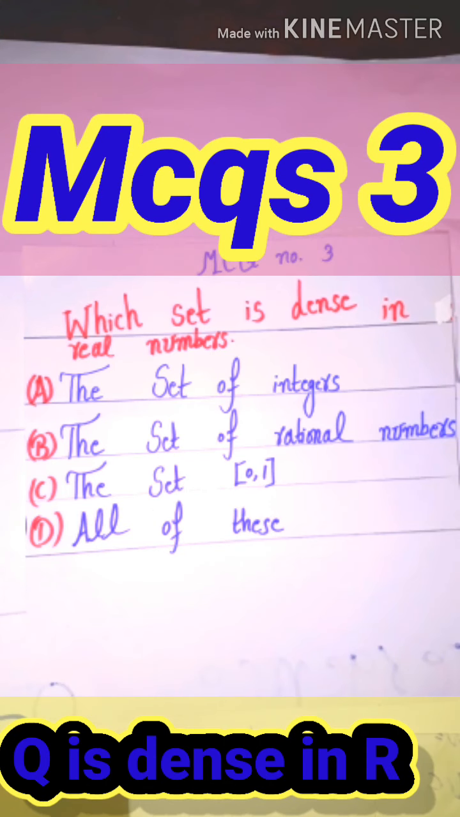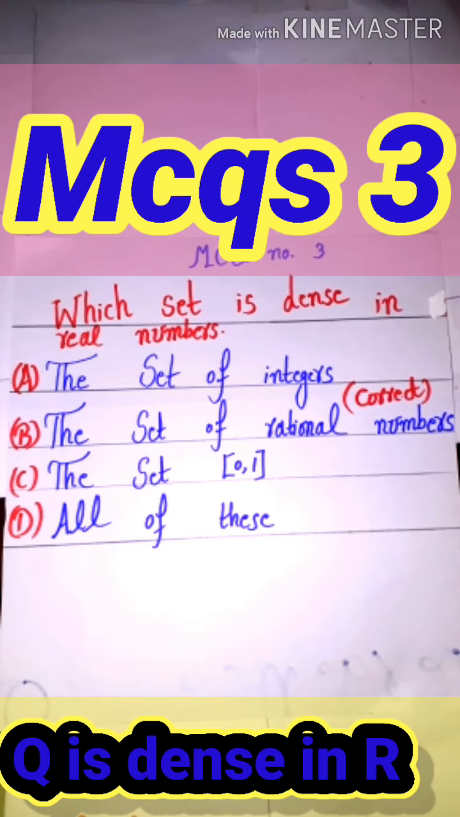Which set is dense in real numbers? By the rational density theorem, Q is dense in R, or R is the closure of Q. Therefore, the set of rational numbers is the correct answer.